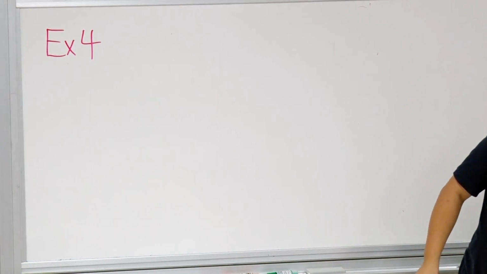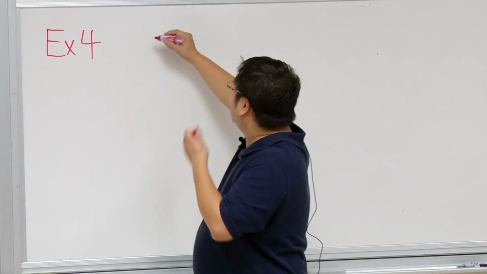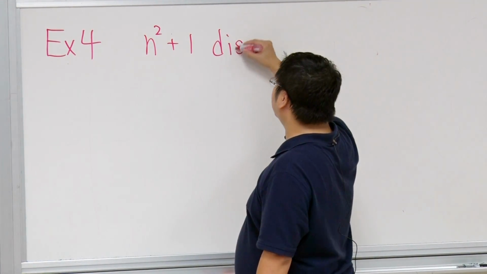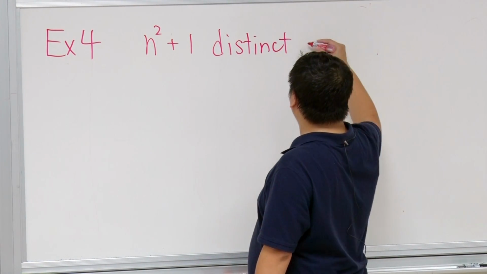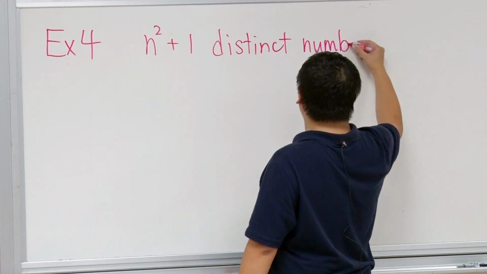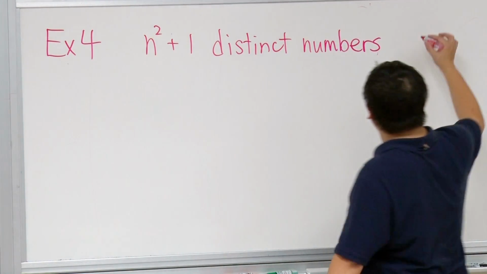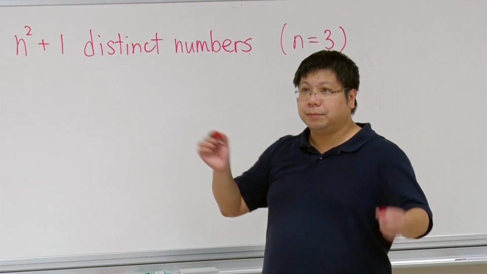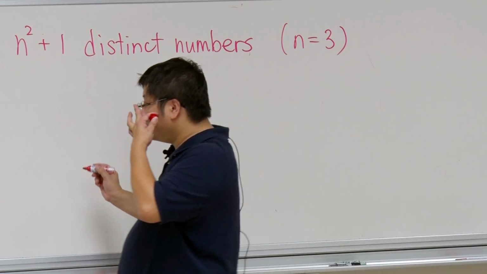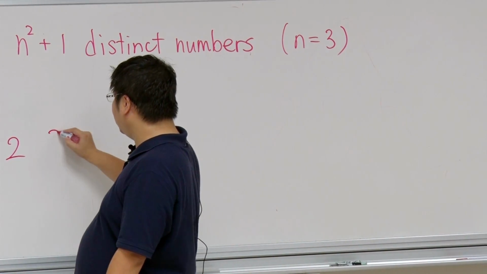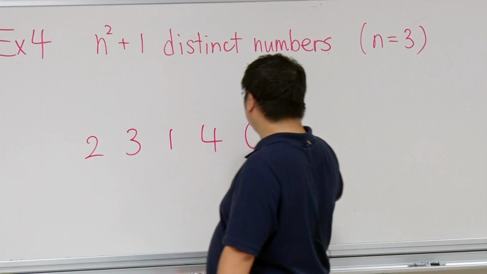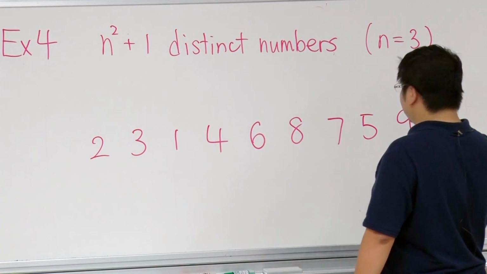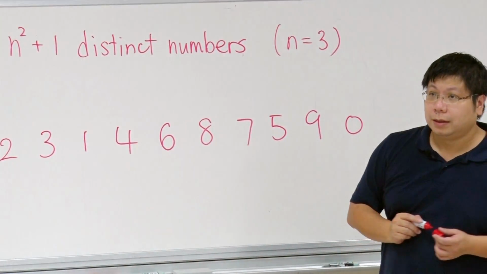Now, let's consider n squared plus 1 distinct integers, distinct numbers. So for instance, let's say n is equal to 3. In that case, we are looking at 10 numbers, okay? Distinct numbers. For instance, I can write down 2, 3, 1, 4, 6, 8, 7, 5, 9, and let's make a 0 there. So there are 10 numbers here.